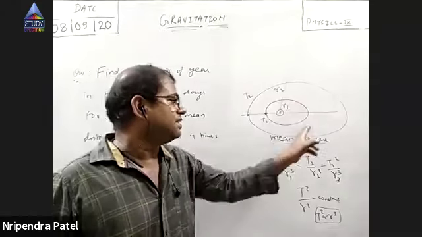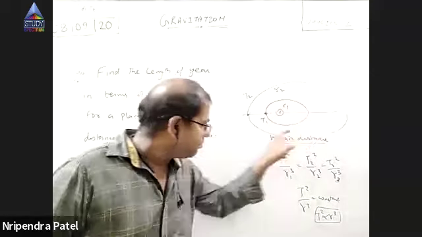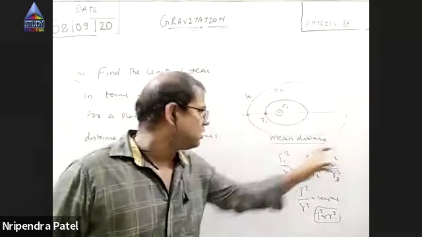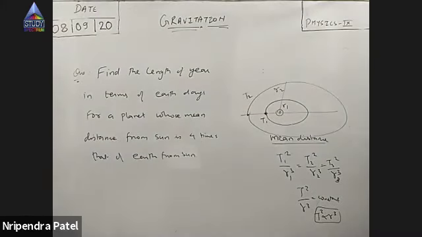As Earth takes 365 days to complete one revolution, this planet takes T1 time to complete one revolution, and this one takes T2 time. T is basically the time period.